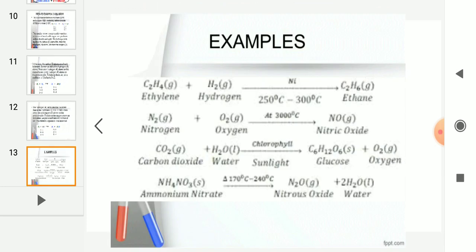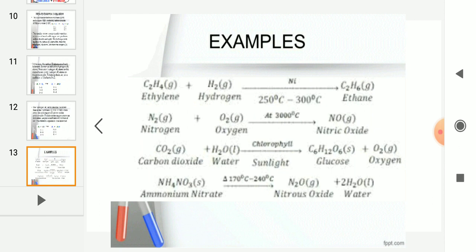And some examples are given here, children. When ethylene reacts with hydrogen, at a temperature of 250 to 300 degrees centigrade, then C2H6 is given, that is ethane. Ethylene and ethane, these are all organic compounds they are called. And next, nitrogen reacts with oxygen and gives rise to nitric oxide, that is NO. N2 plus O2 gives NO. Here you must have observed G is given in the brackets.